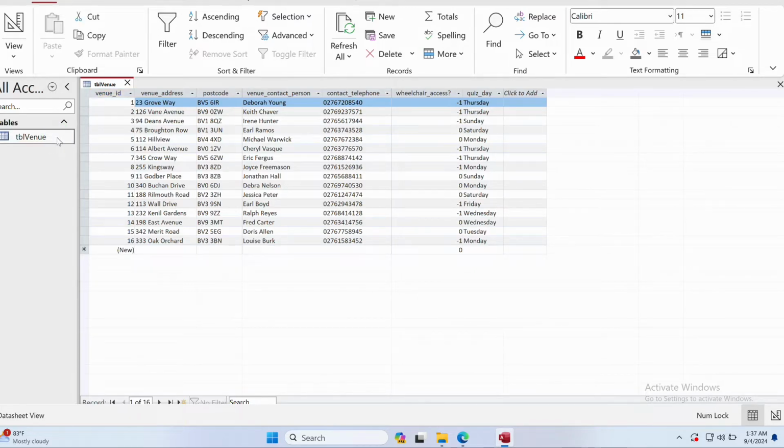One of the validations they mention is that it must be present. If you want to save, or add other fields like the quiz day or maybe wheelchair, you must fill this up. Like when you do any type of registration, there is a star symbol always present beside the text boxes.